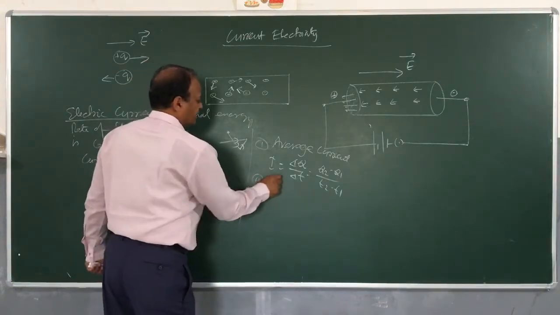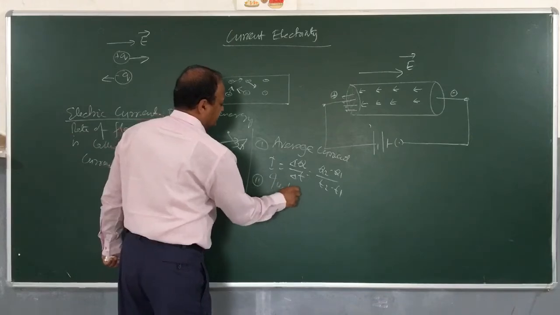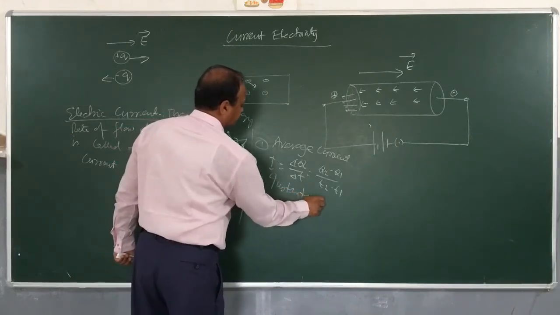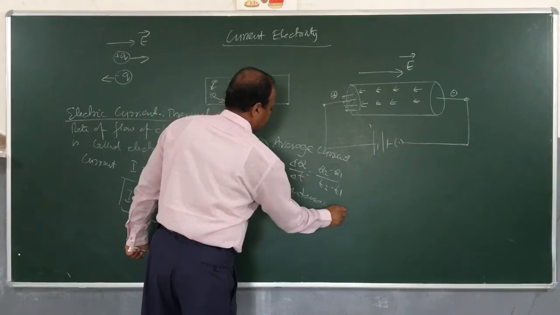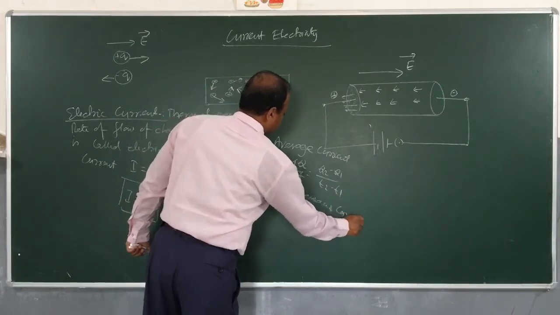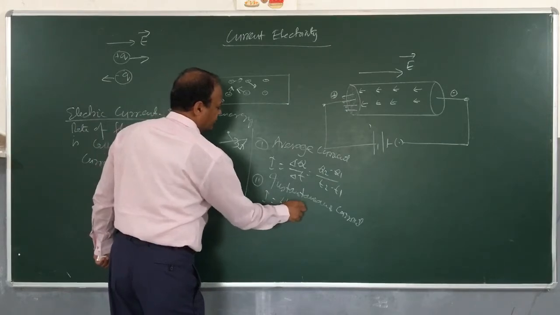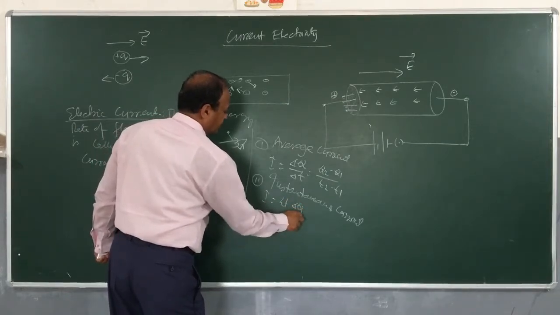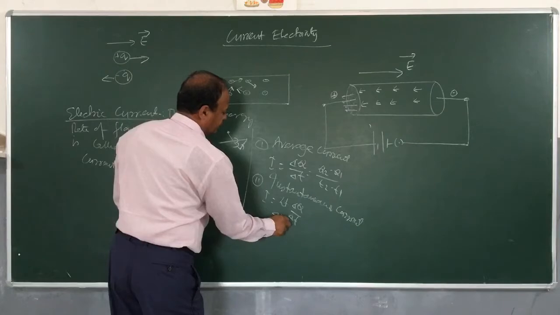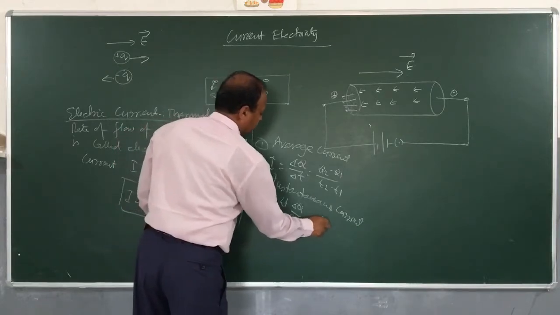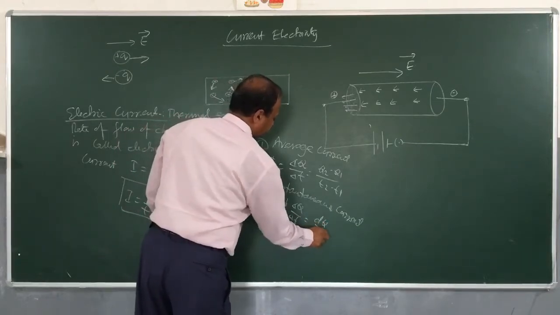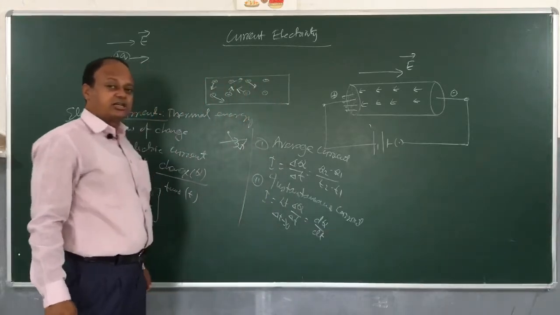However, if the current is changing all the time, then it makes sense to use another current which is called instantaneous current. And children, instantaneous current I will be the limiting value of delta Q by delta T when delta T tends to 0. We can also write this as dq dt.